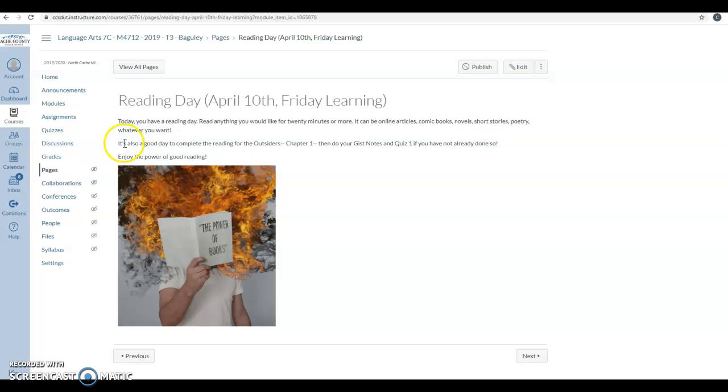Now, the next thing says, it's also a good day to complete the reading questions for The Outsiders Chapter 1. Do your gist notes and Quiz 1. And remember, all of this, your quiz and the chapter reading, is due by midnight. If it's not turned in by midnight, you lose the opportunity. It will be locked. All right, so make sure we understand each other on that.